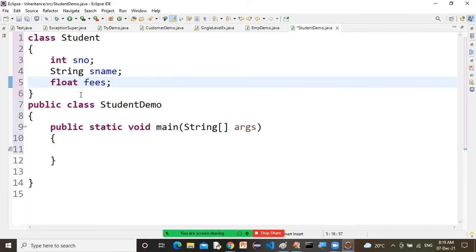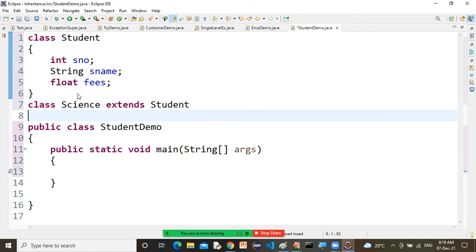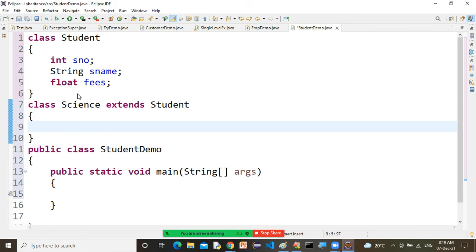Now, sir, let's say another one. Class Science extends Student, sir. Extends Student, so it will inherit all the properties of Student. Sir, one more thing here I want to say. If we are not declaring any access modifier, private, protected, default, public, then it is not by default private, sir. By default, it is default.